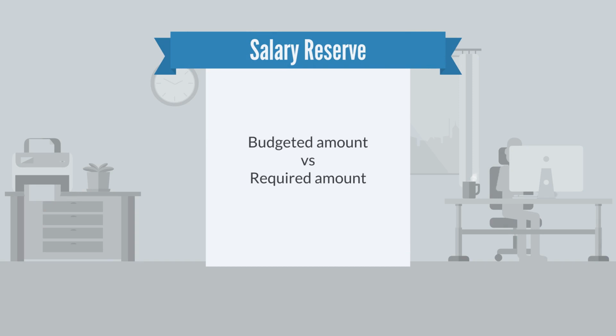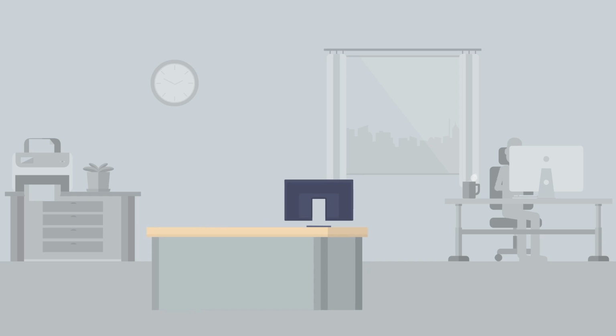Salary reserve is the difference between the amount of money budgeted for your agency salaries and the amount of money required to pay all existing agency positions. It's most often created when a position is downgraded or filled at a salary amount less than the amount at which it is budgeted.